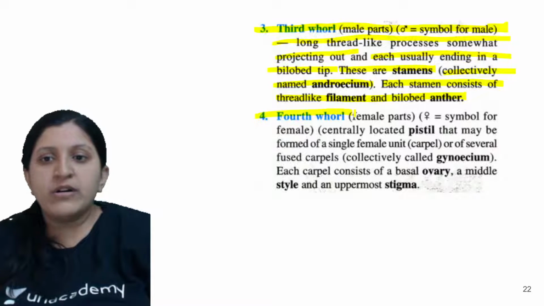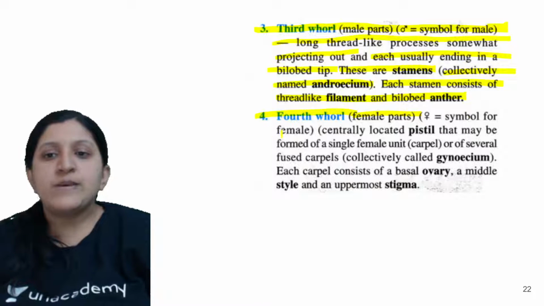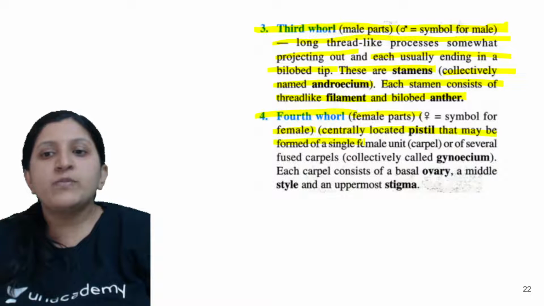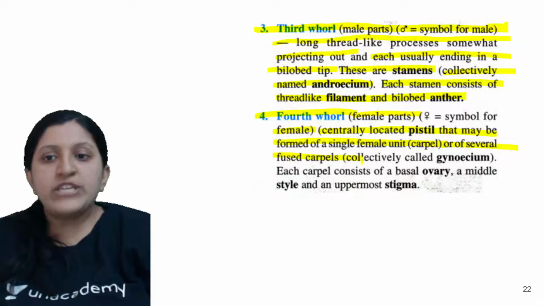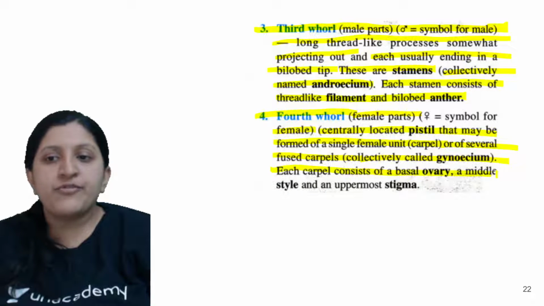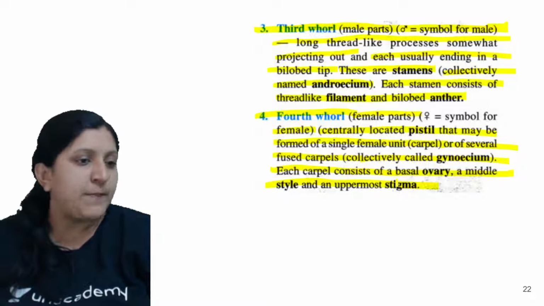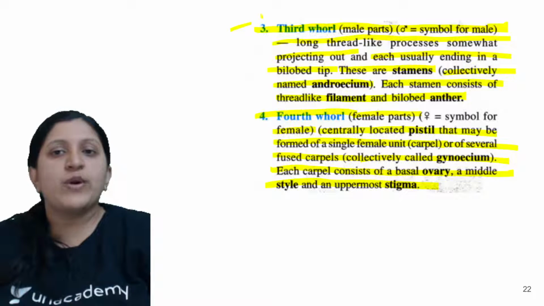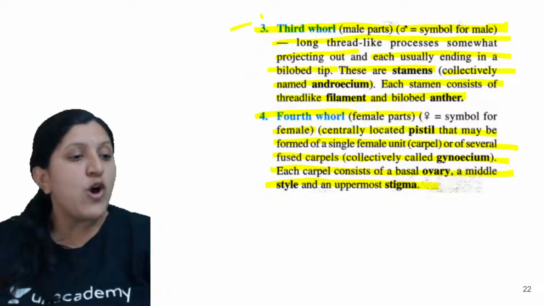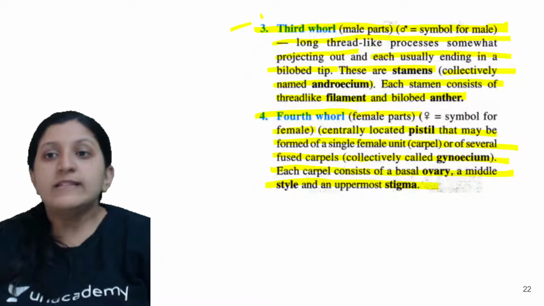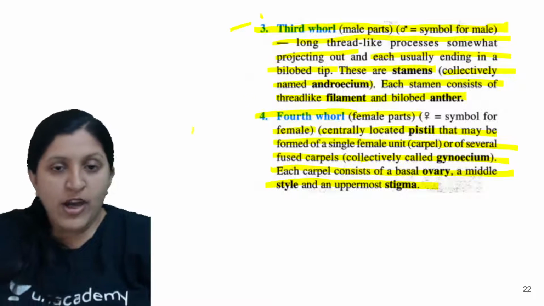The fourth whorl is the female part, with the symbol for female. This is the centrally located pistil that may be formed of a single female unit or of several fused carpels, which can be collectively called the gynoecium. Each carpel consists of a basal ovary, the middle style, and the uppermost stigma. I have already explained the outermost one being the calyx, then the next one being the petal, the third one being the male reproductive part.